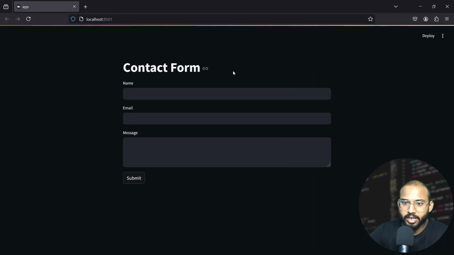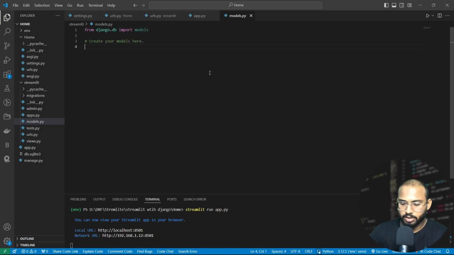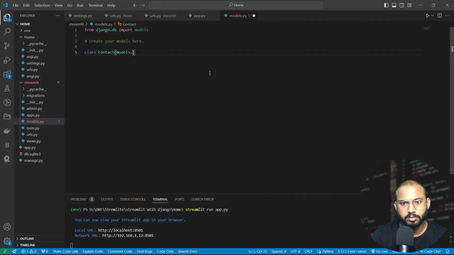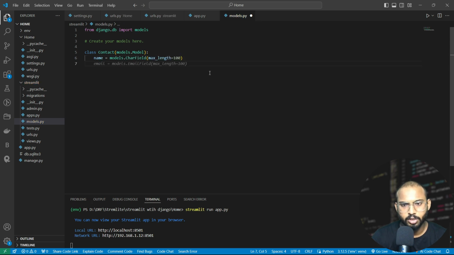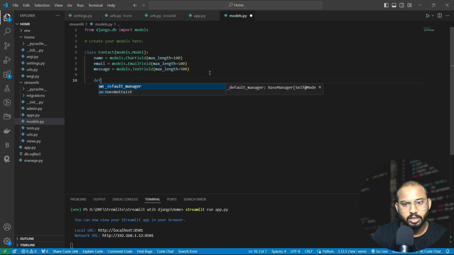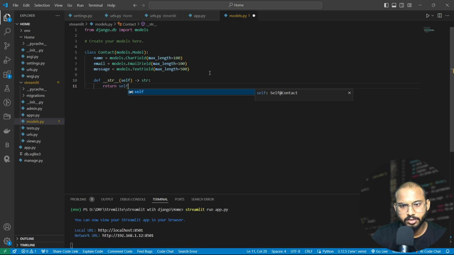Well, it is looking very nice here. We will submit the information here, and let's connect this form with our Django framework. Let's do it. For submitting this form, first we need to get our models. So let's write class Contact, models.Model. We'll take our name, probably it will take the email, and it will also take the message. Then let's print their name, return self.name.